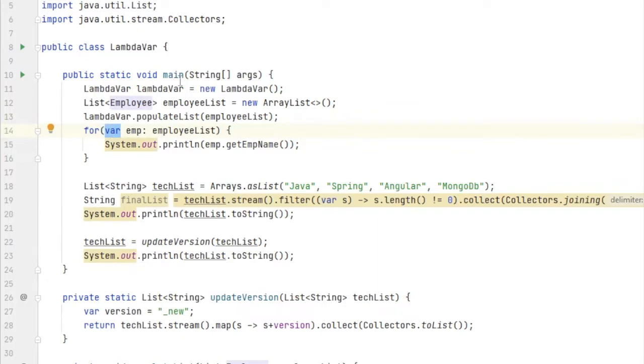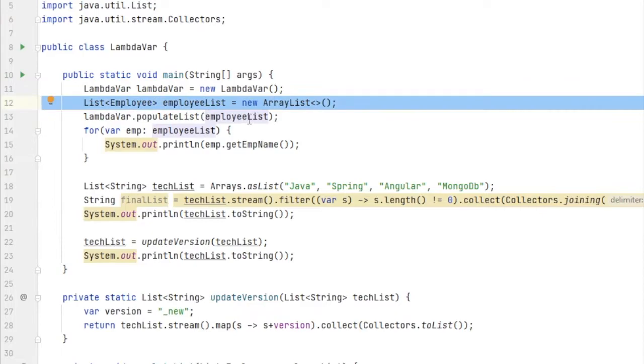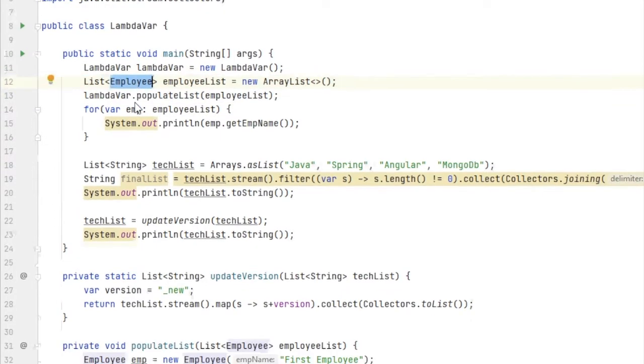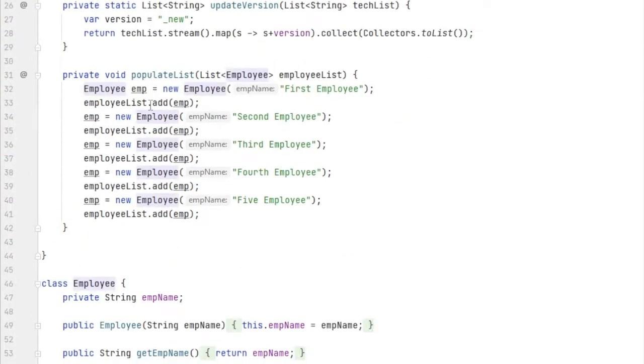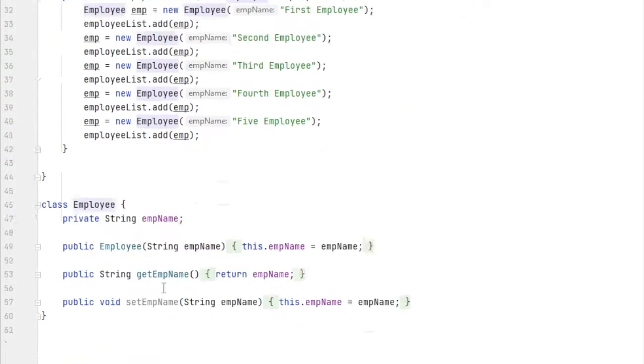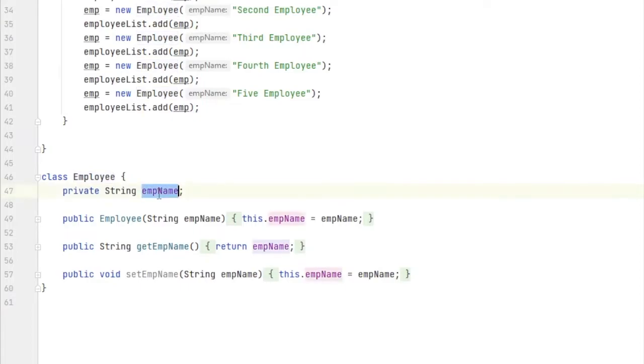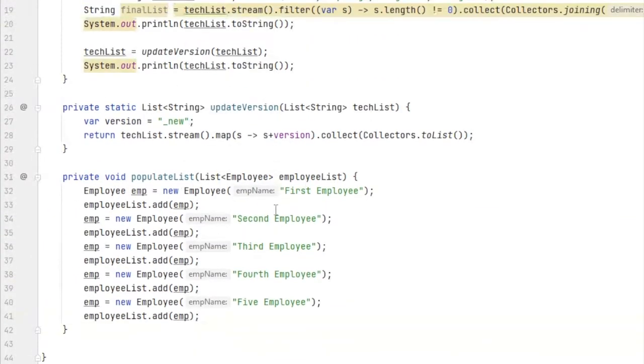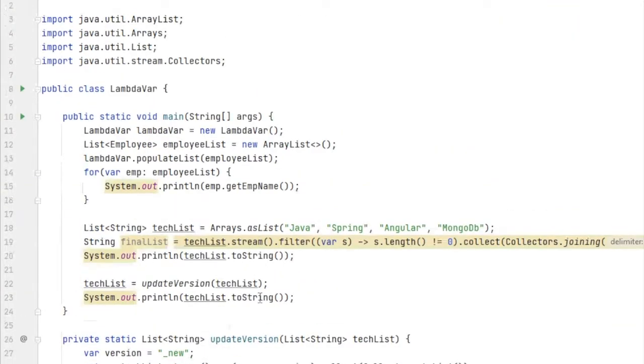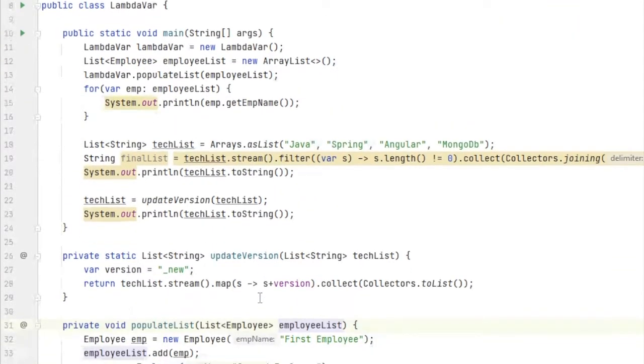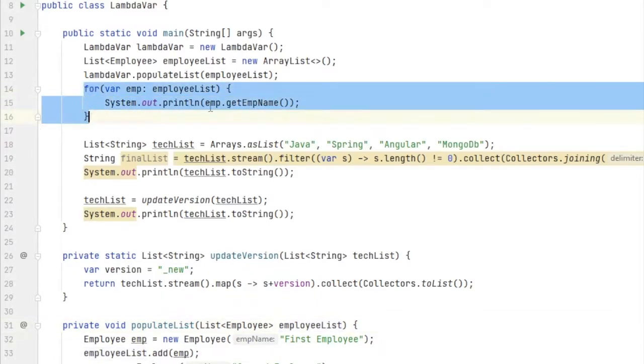Here in this example, I have created a list of employees. Employee is a custom class I have created, and it has just one parameter, the emp name. While populating the list, I am just assigning first employee, second employee, third employee, fourth employee, fifth employee, just sample names. And then I am iterating over this list and printing the name of the employee.